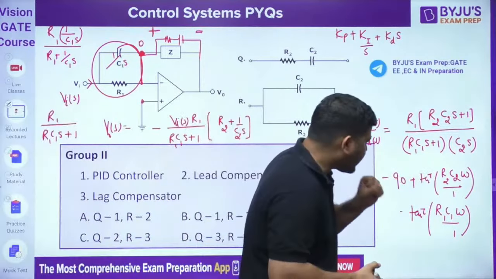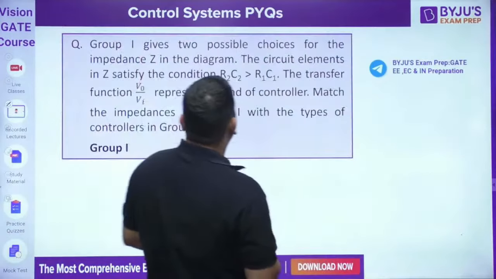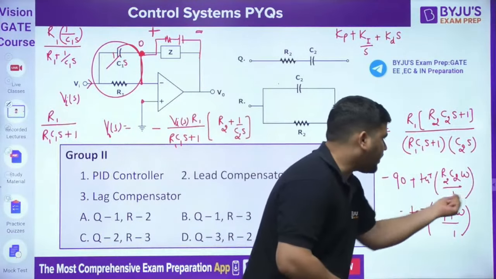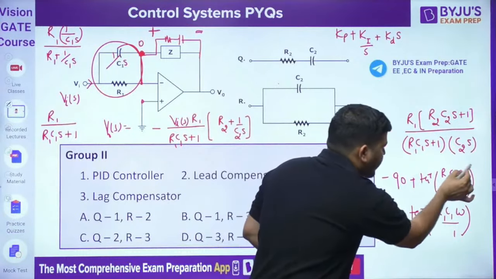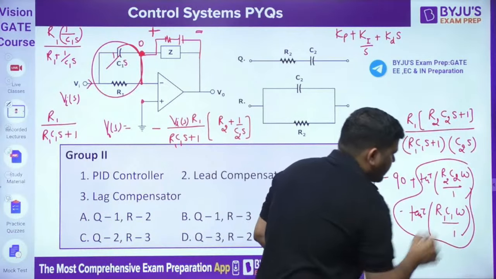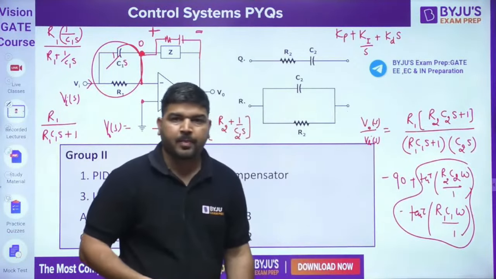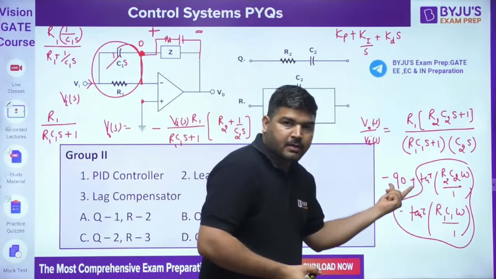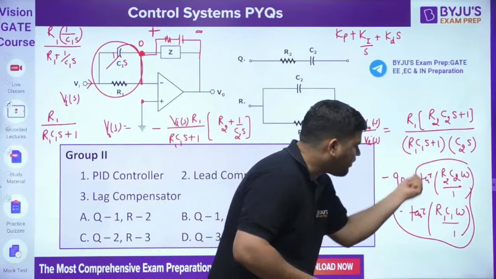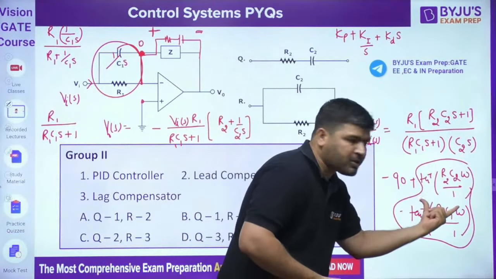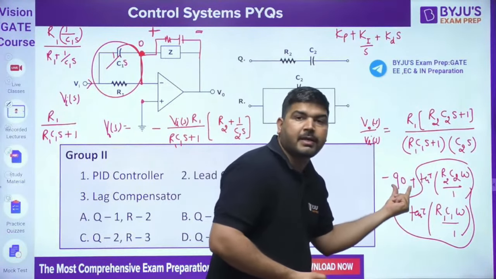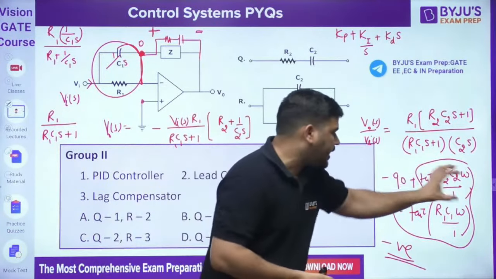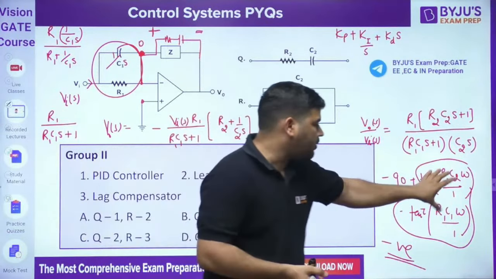Now you can see that it is given that R2C2 is always greater than R1C1. It means this angle will always be greater than this angle, so this will always be positive. But this is minus 90. This sum cannot be 90. It is positive but always less than 90. Minus 90 is this, so this angle came out to be negative. This angle will always be negative.